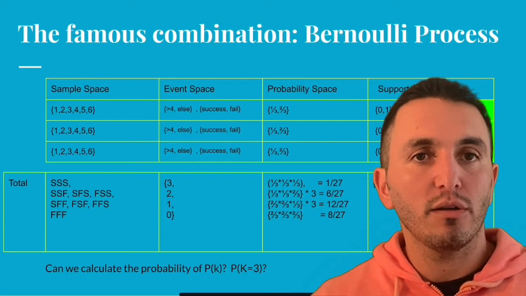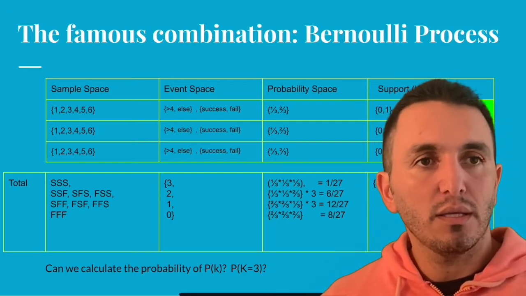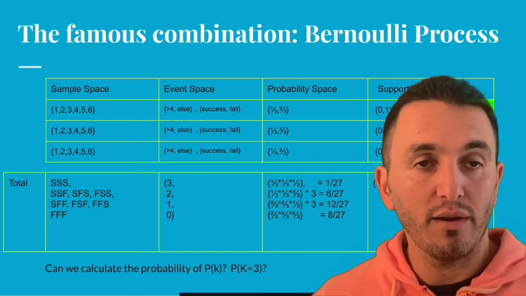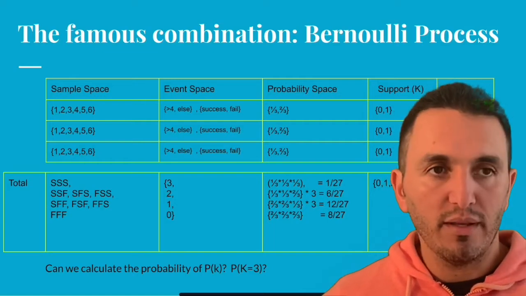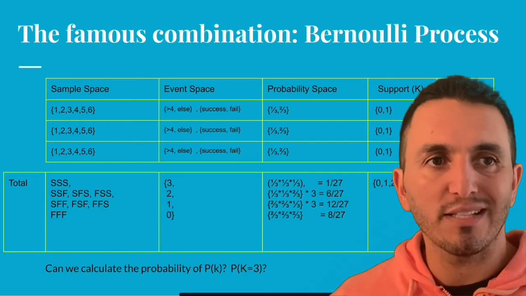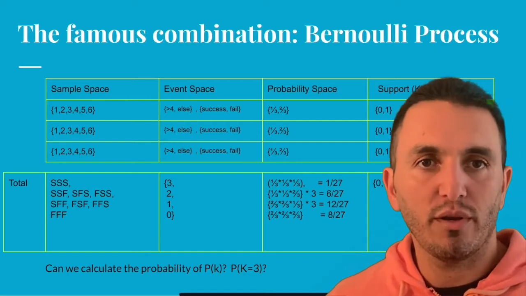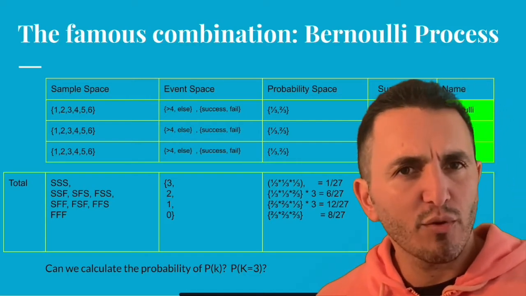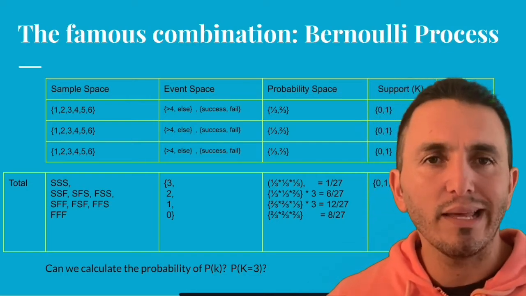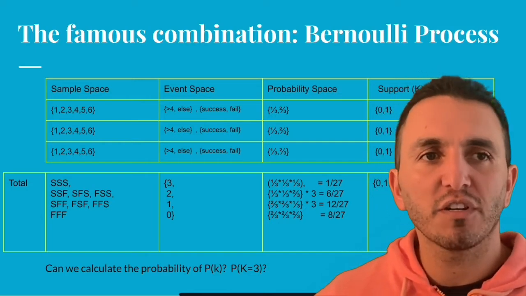So our sample space is now a little bit more complex. Our event space now includes the 4 events. You can have 0, 1, 2, or 3 successes. And our probability space is no longer uniform, just like in the other example. It now has a peak. Of course, this is a famous random variable, called the binomial distributed random variable. So this time, instead of going right to the computer to enumerate and simulate, we're going to try to solve it analytically first. Let's see if we can figure out the probability distribution function analytically.